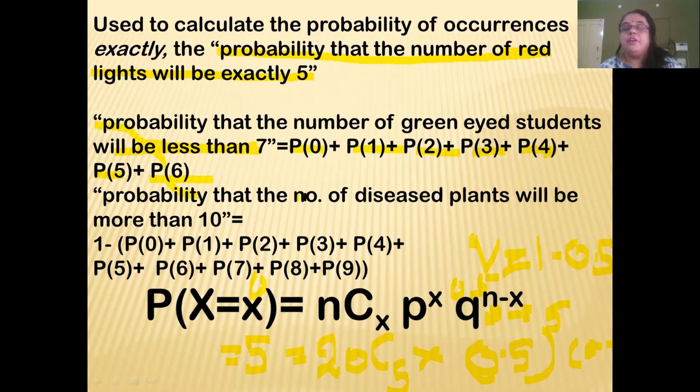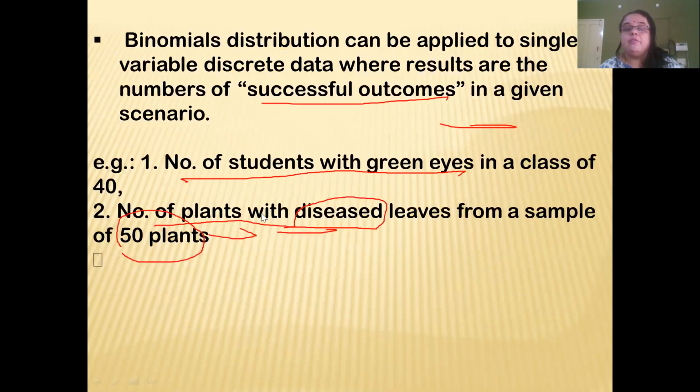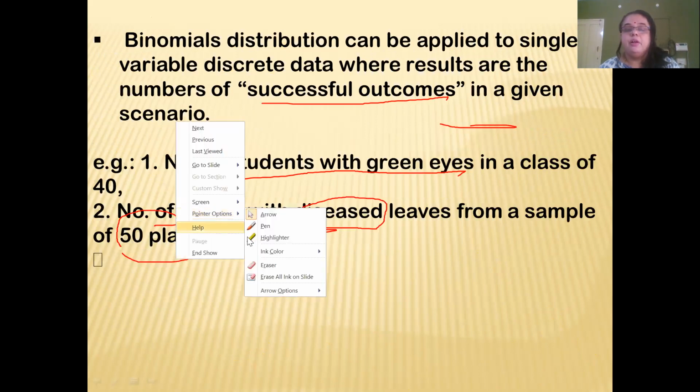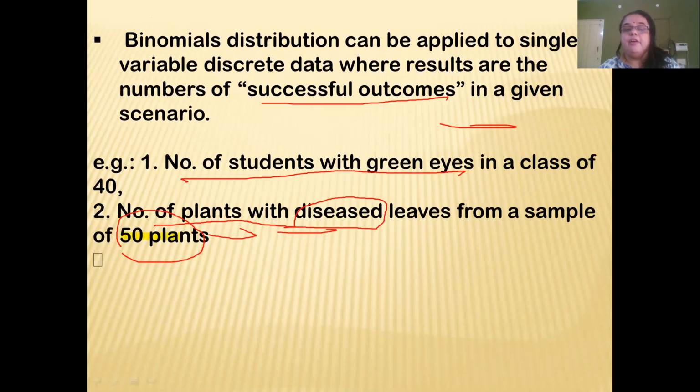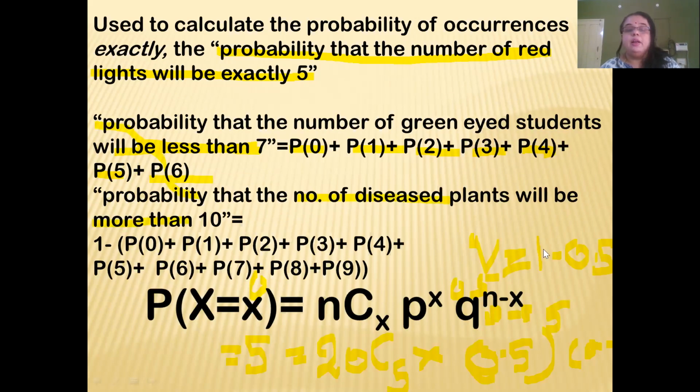Probability that the number of diseased plants will be more than 10. In the previous problem we said we have 50 plants. So more than 10 means P of 11, P of 12, P of 13, P of 14, up till 50. That is 40 probabilities you have to calculate and add up to get the answer.